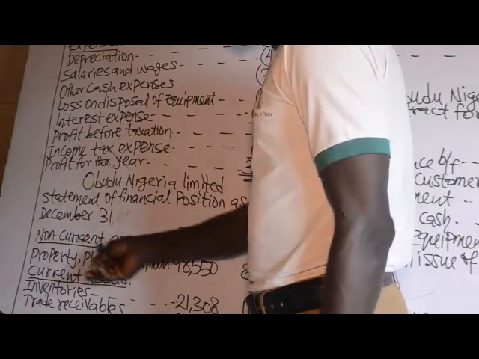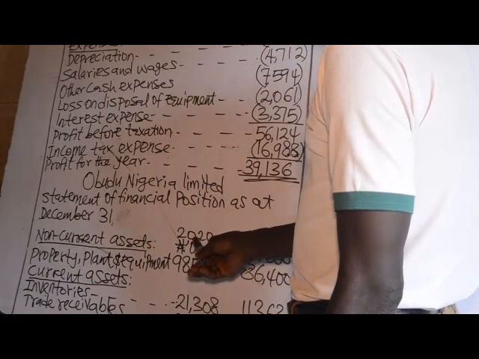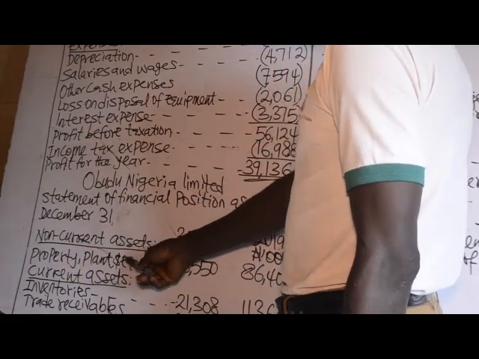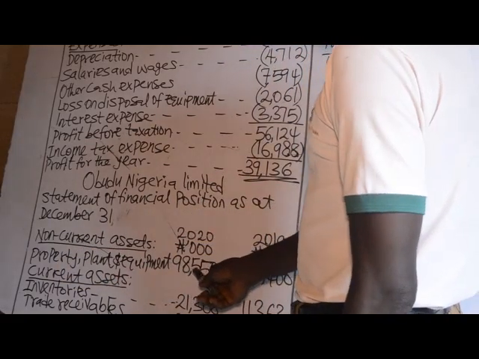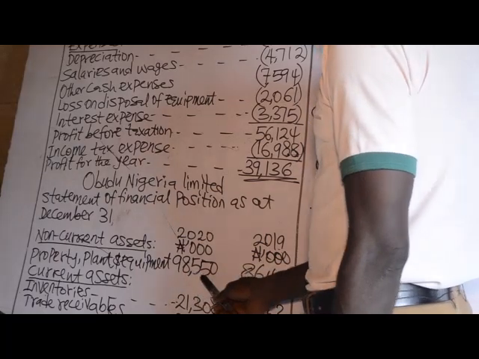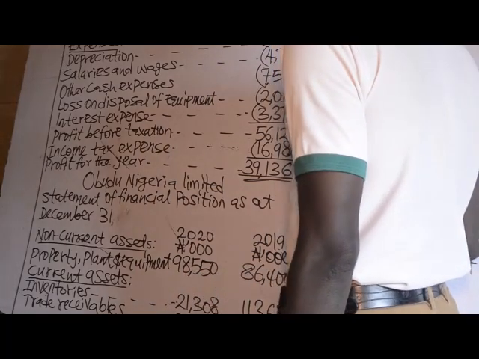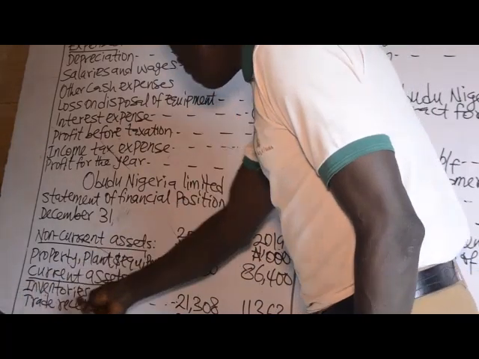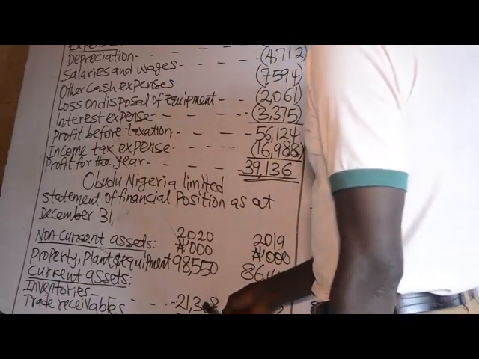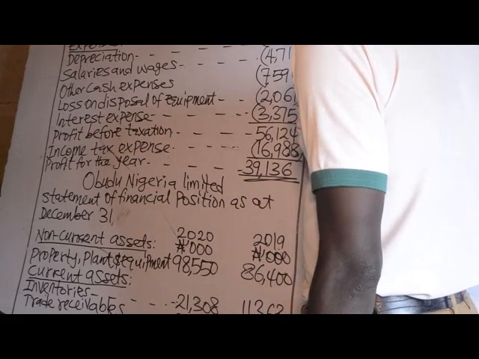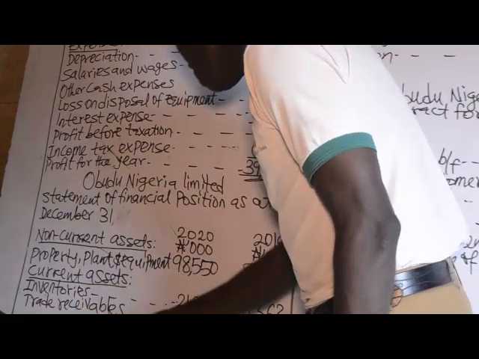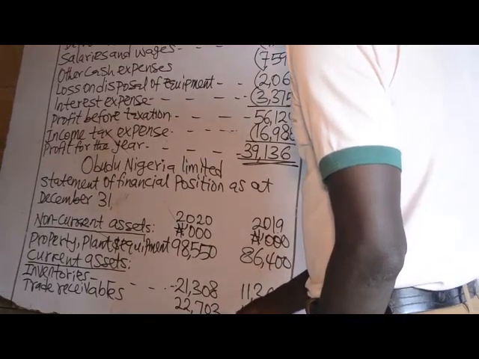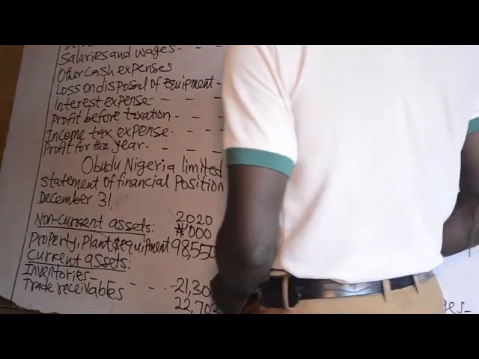We have non-current assets, we have 2020 and 2019, which include property, plant and equipment 98,550 and 86,400. Then we have current assets, and it includes inventories 21,308 and 11,363. Trade receivables 22,703 and 14,063.